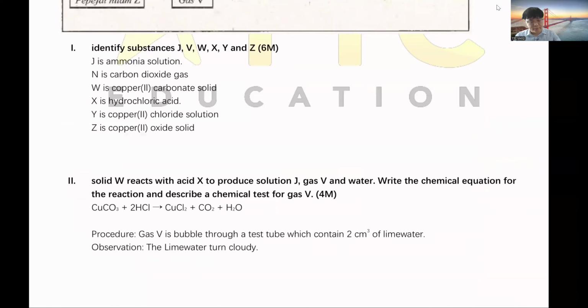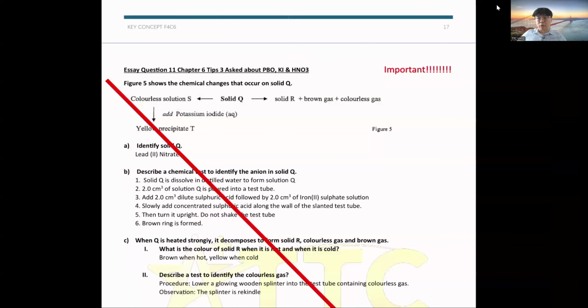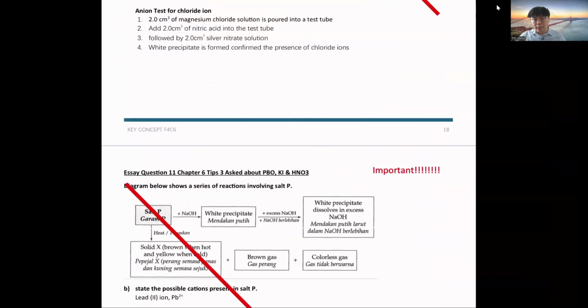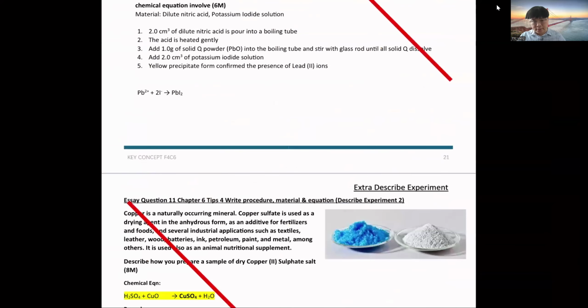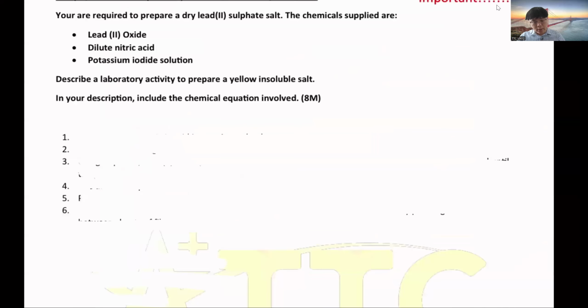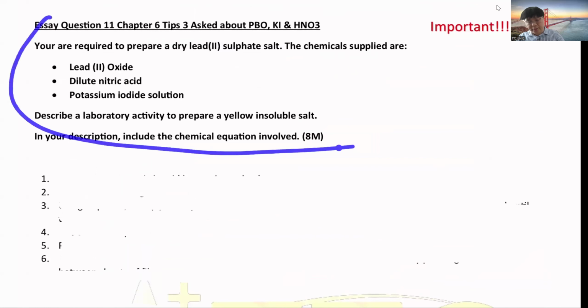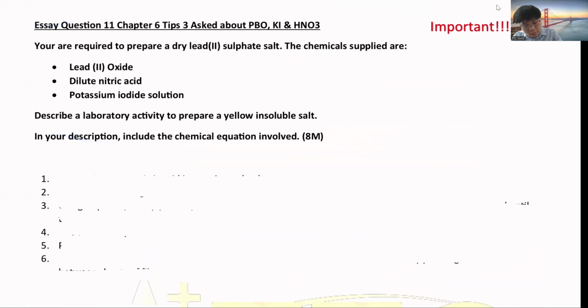Okay, after that, this one I cancel off because it's confirmed not coming up. The Pb question is this. This is the additional chemical. All this you can ignore because we confirm what is coming out of it. For the question, very high chance it will look something like that. Oh, typo here, just ignore this.